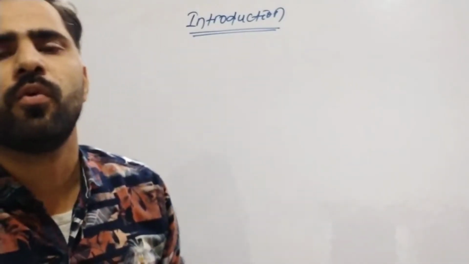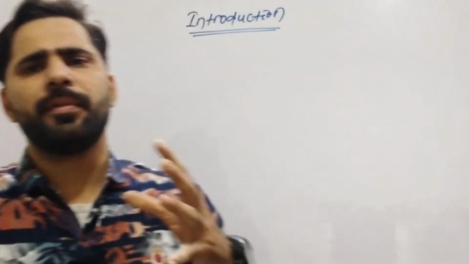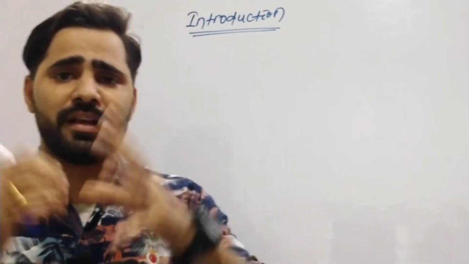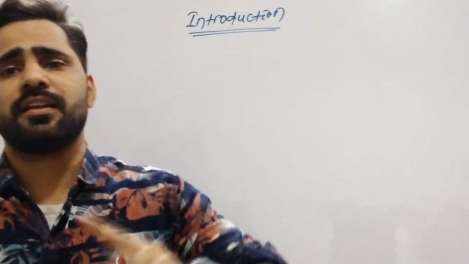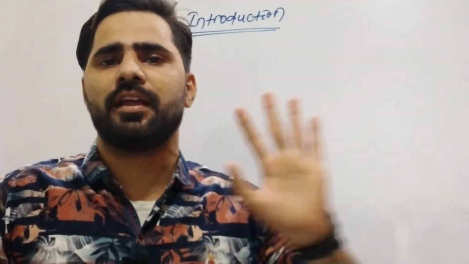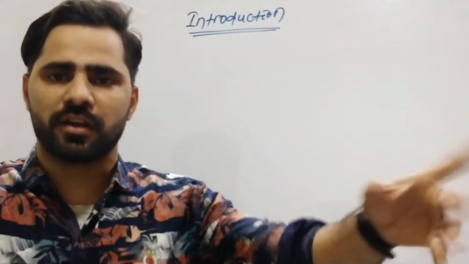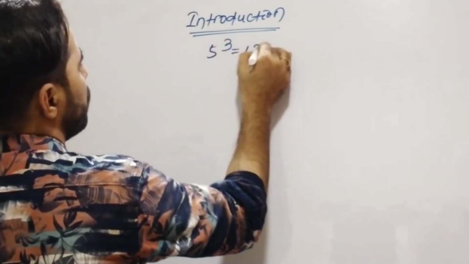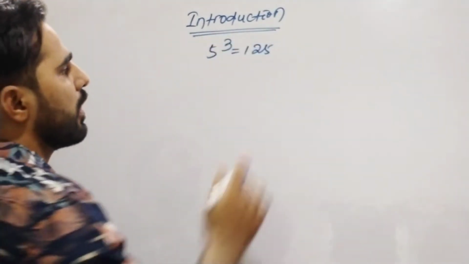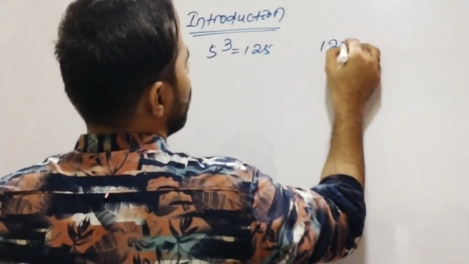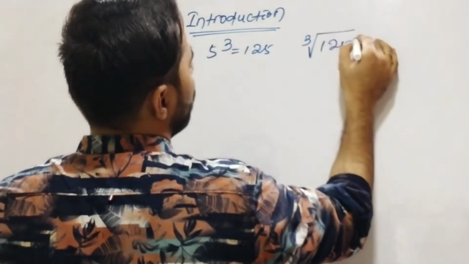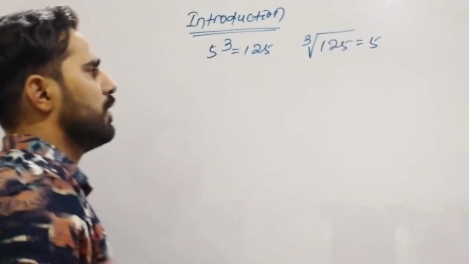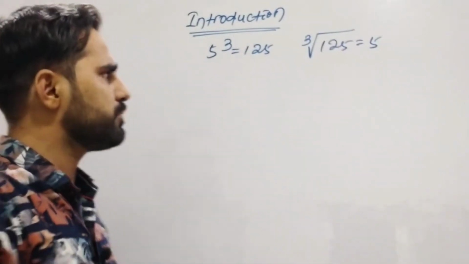Introduction of logarithm. What is logarithm? It is the mathematical operation that determines how many times a certain number is multiplied by itself to reach another number. That means 5 to the power 3 is equal to 125, and the cube root of 125 is equal to 5. This is the exponential form.